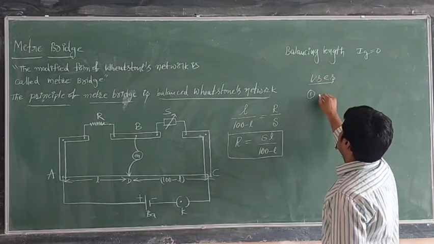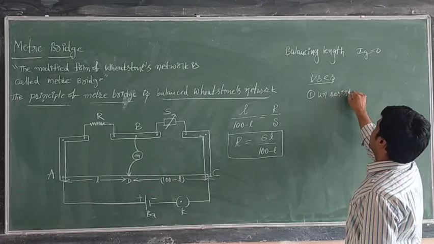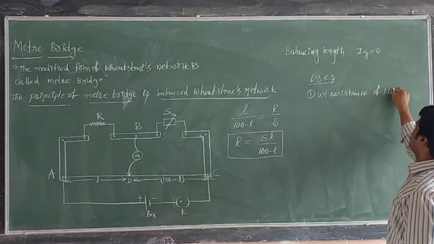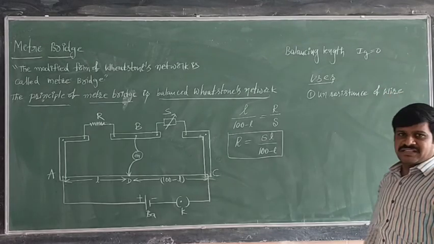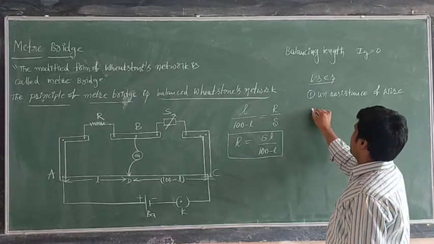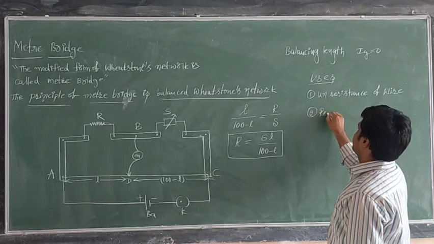First one is to find the unknown resistance of wire. For every wire, resistance will be there, resistivity also will be there. So to find the resistivity of the wire.